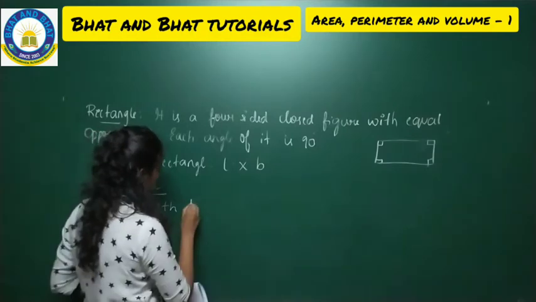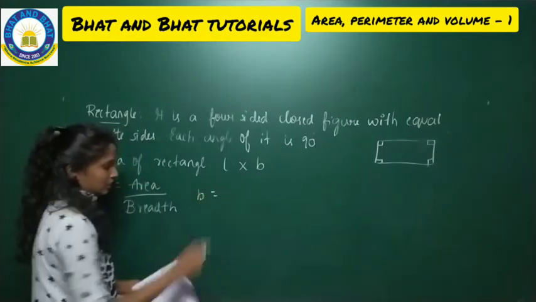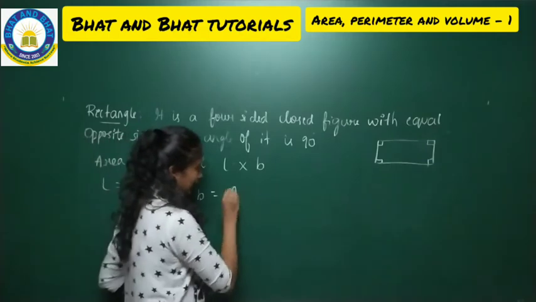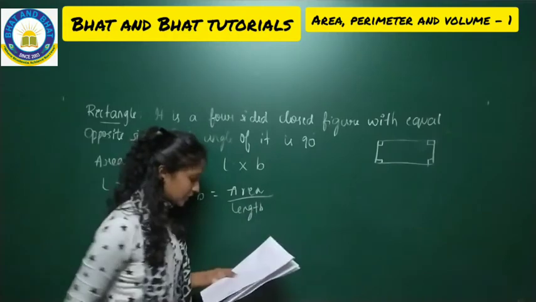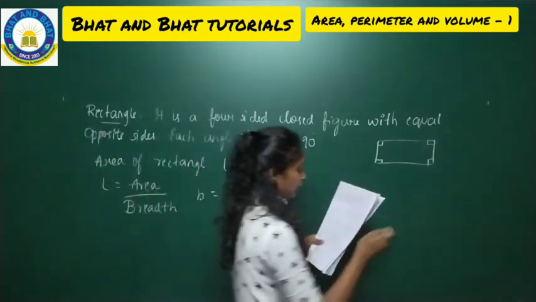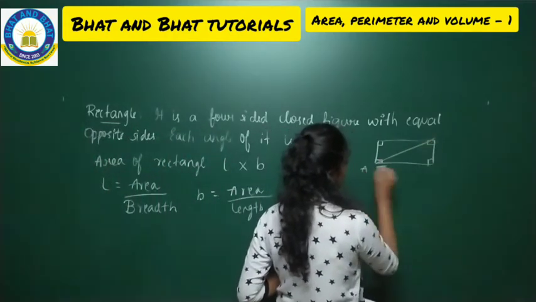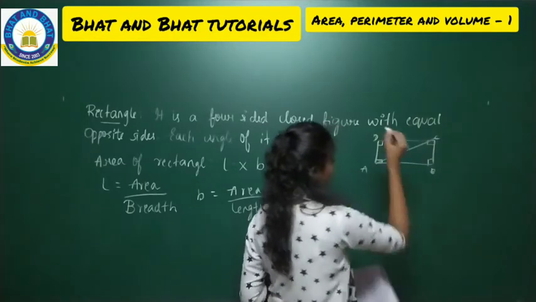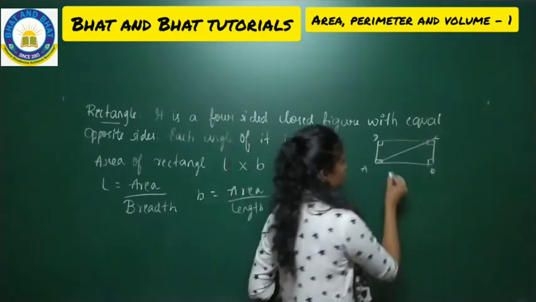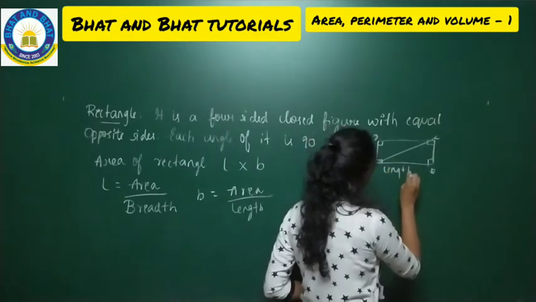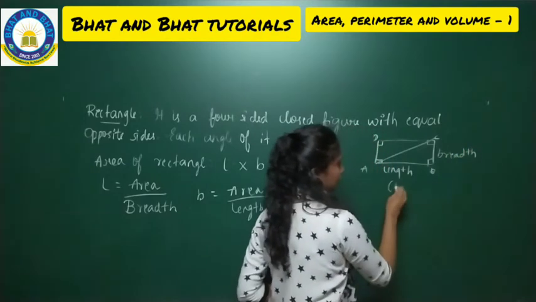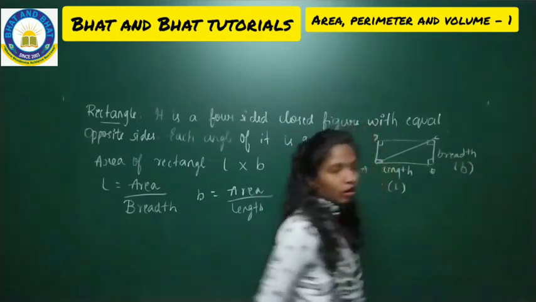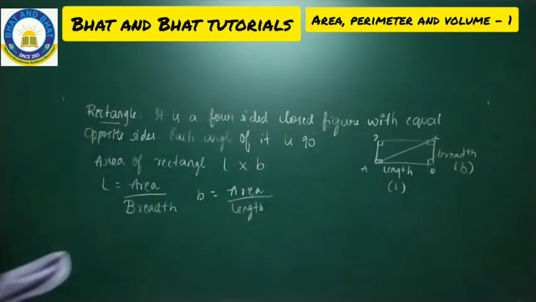And to find B, that is the breadth, we use the formula area divided by length. Say for example, if I take this rectangle, I name this as A, B, C and D. This will be your length and this will be your breadth. Got this now? Length is called L, breadth is called B. Make a note, students. Hope you all written this.